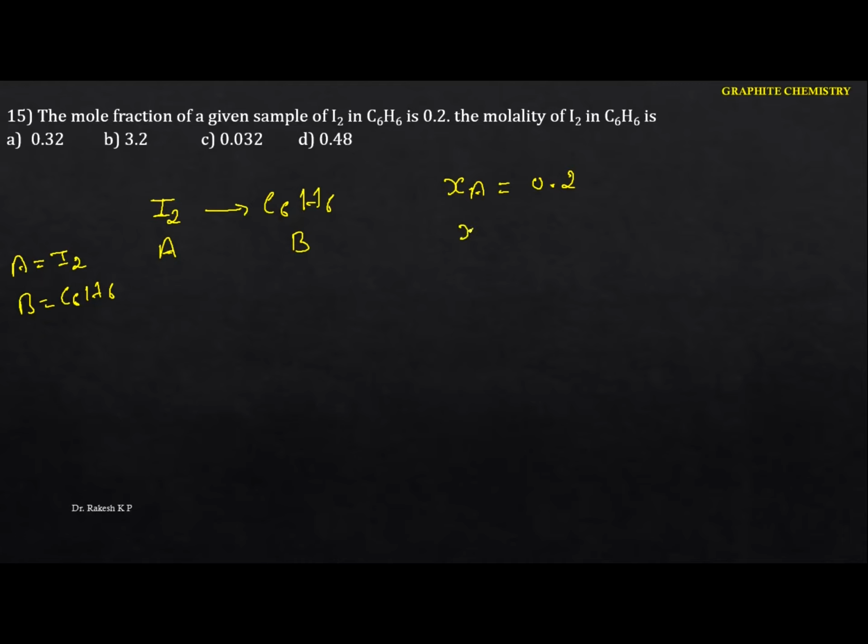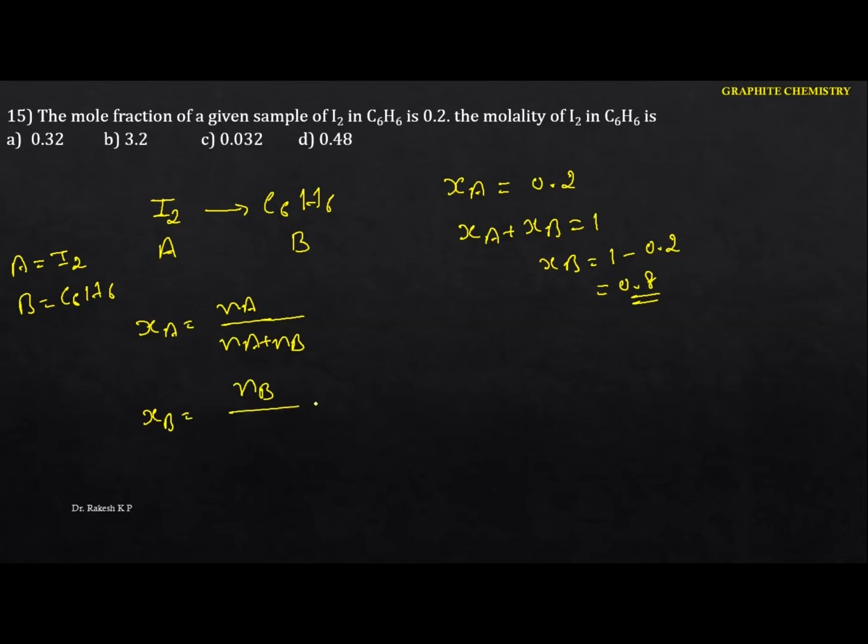So we can easily calculate x of B. We know that x of A plus x of B is equal to 1, so x of B is equal to 1 minus 0.2. Hence we got 0.8. So we got x of B. Now how to calculate x of A? We have n of A divided by n of A plus n of B. Similarly, x of B is equal to n of B divided by n of A plus n of B.